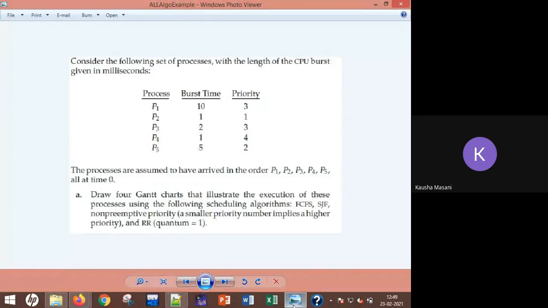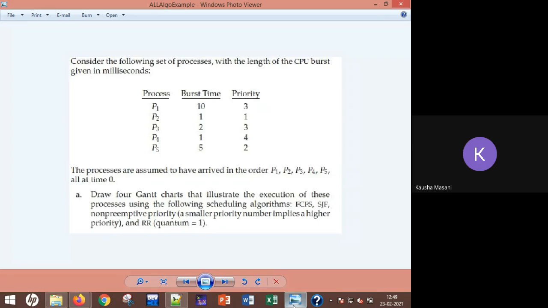Now which is the shortest burst time out of this? P2 and P4, you have a tie. So you are going to break this tie following FCFS, that means the process which came first. Now all the processes are coming at 0, but it is mentioned in the question that they come in order. So the clear winner is P2, right? So you are going to schedule P2 here.